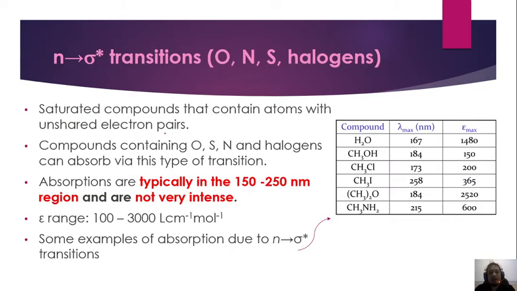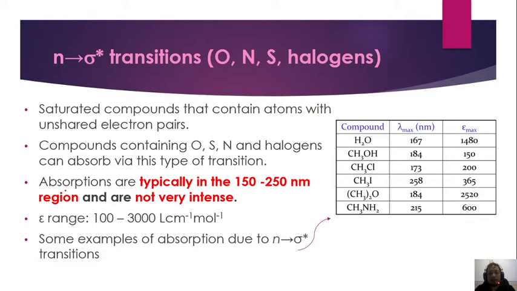So, from N to sigma antibonding transition, so N to sigma antibonding transition is the fourth component which contain oxygen, nitrogen, sulfur, and halogen. Saturated compound that contain atom with unshared electron pair. Compound containing oxygen, sulfur, nitrogen, and halogen can absorb via this type of transition. So the absorption are typically in the range of 115 to 215 nanometer region and are not very intense.